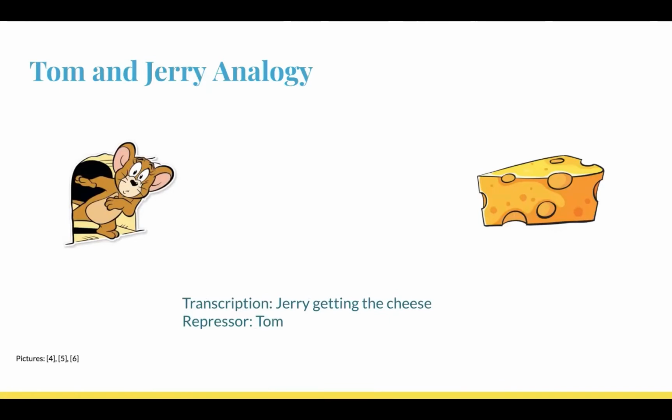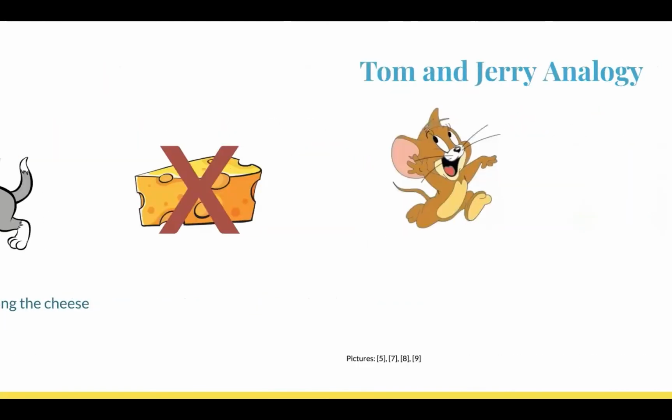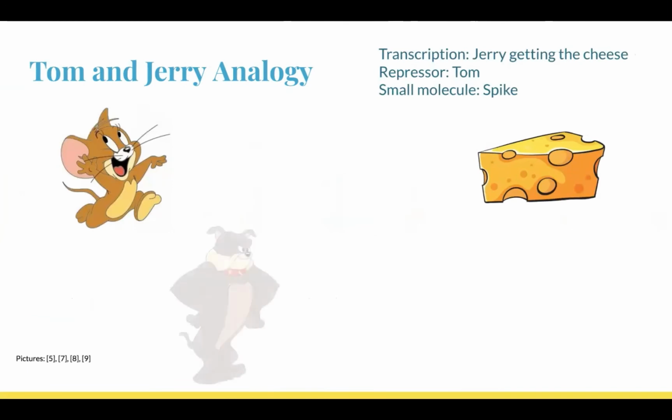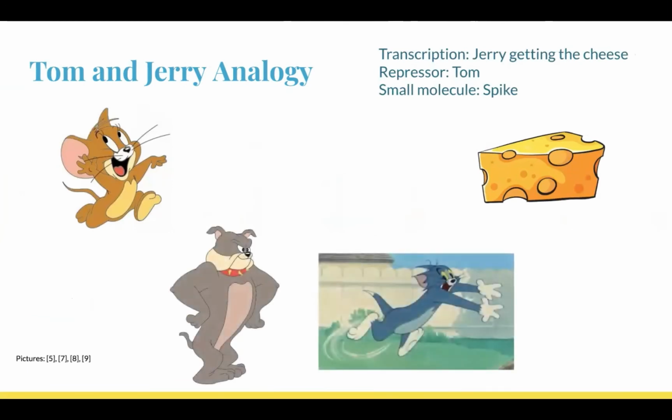We can think of this like an episode of Tom and Jerry. Jerry is trying to get to a piece of cheese from his hole in the wall. If Tom is around, he'll stop Jerry from getting to the cheese. However, if Spike decides to help Jerry out, he'll be able to stop Tom from messing with Jerry. In this example, Jerry getting to the cheese represents transcription, the repressor is Tom, and the small molecule is Spike. With Spike, Jerry can get to the cheese, and without Spike, Tom will stop Jerry.